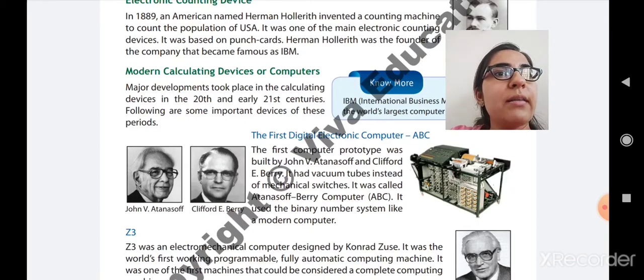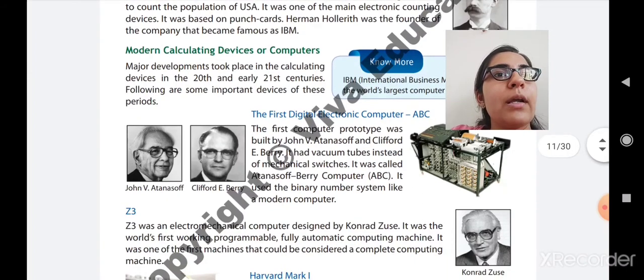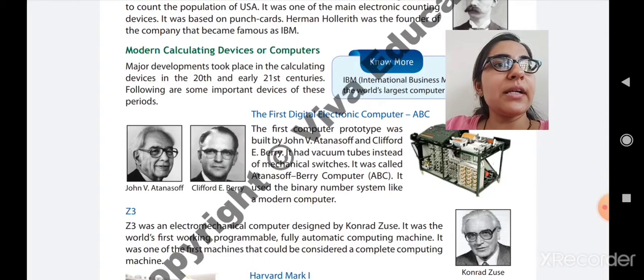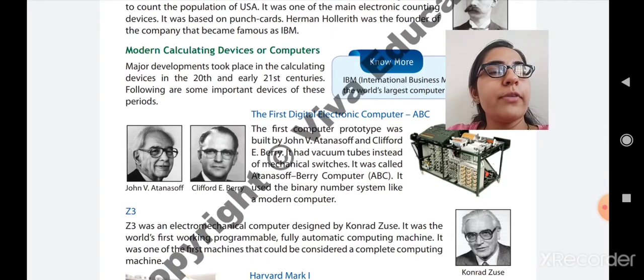Who has created the first prototype computer? John V. Atanasoff and Clifford E. Berry. It had vacuum tubes instead of mechanical switches. It means that instead of mechanical switches to turn on and off, they used vacuum tubes. It was called the Atanasoff-Berry computer.